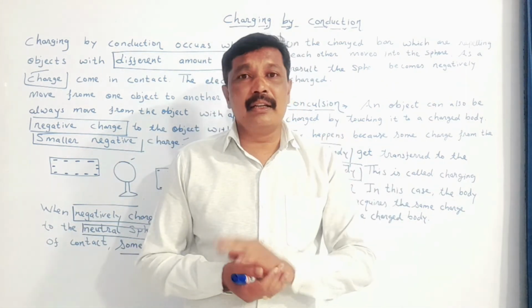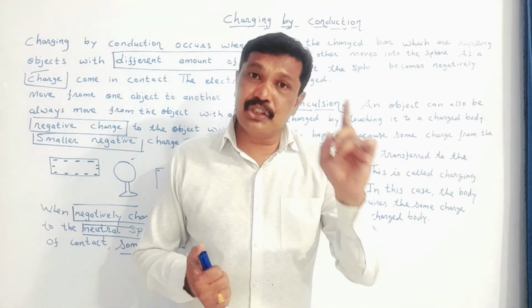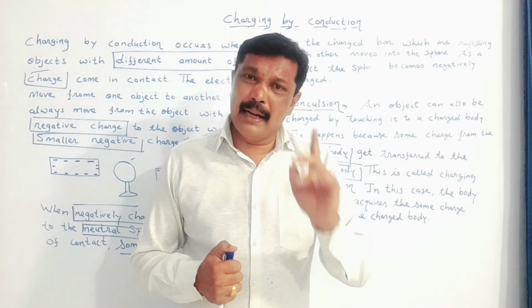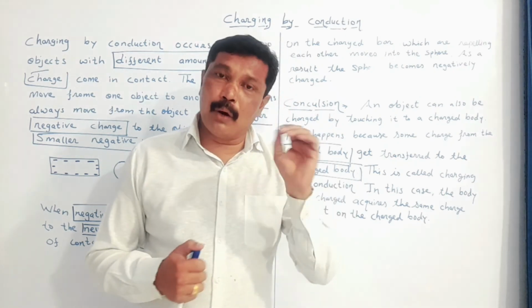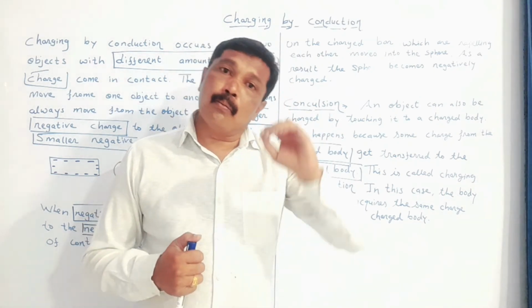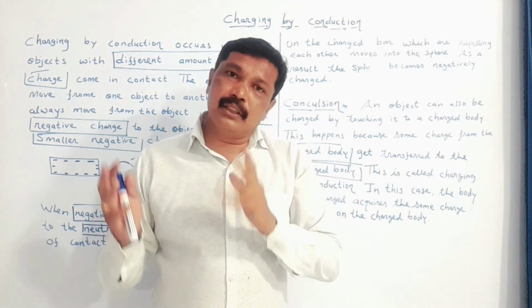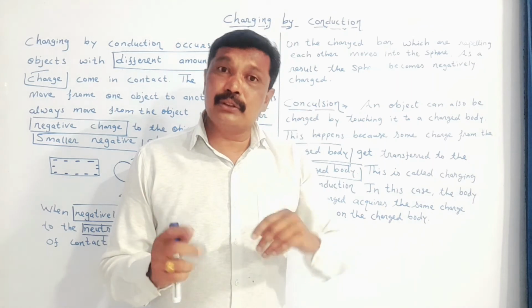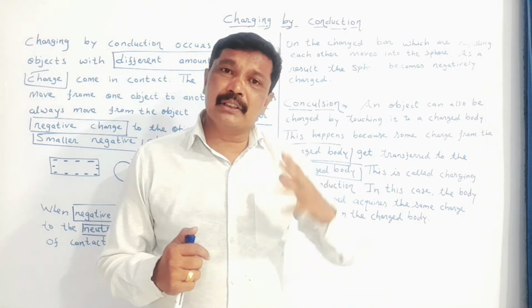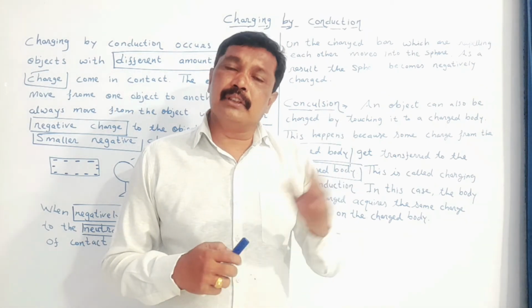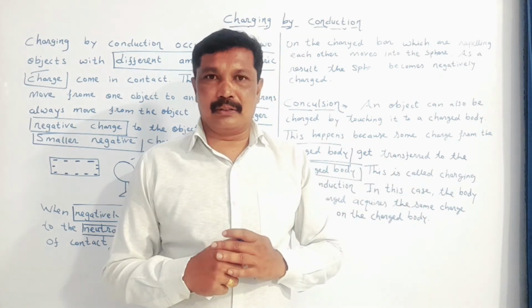My dear student, here we have taken one body which is charged and another body which is neutral. One body is having more negative charge and one body is neutral. Electrons always move from a body which has more electrons to a body which has fewer electrons.